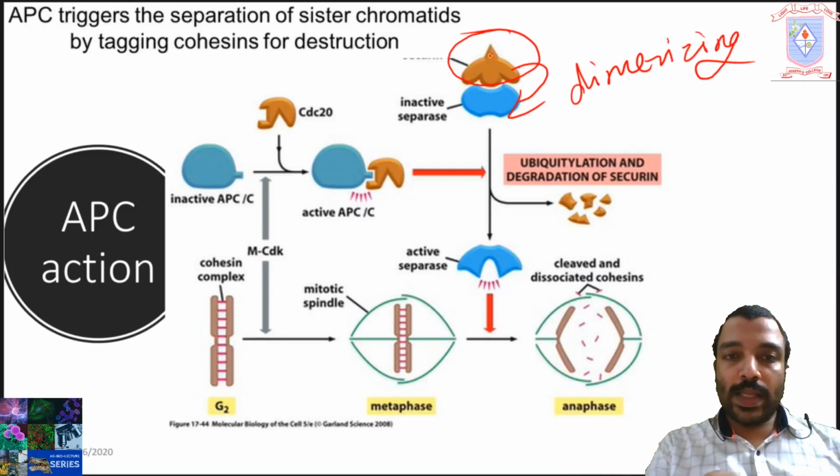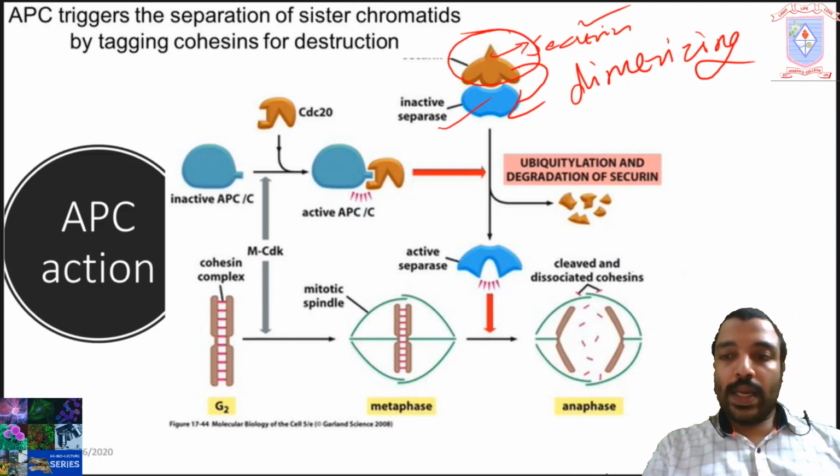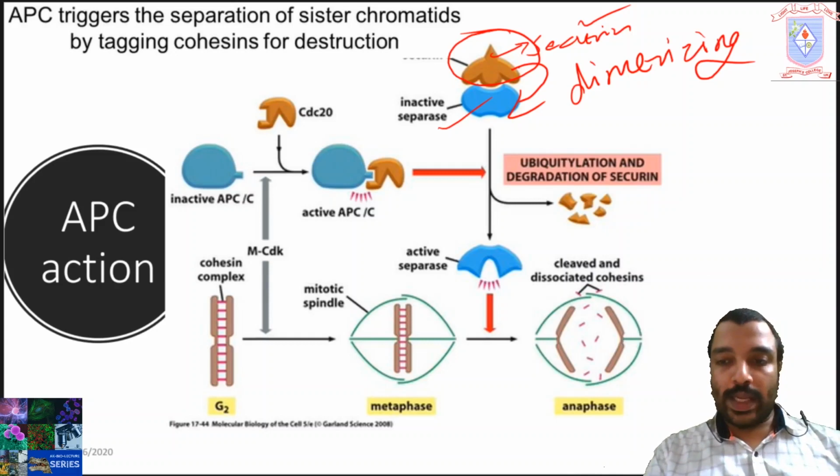So securin keeps separase in an inactive condition, isn't it? Securin keeps separase inactive by dimerizing with the separase.